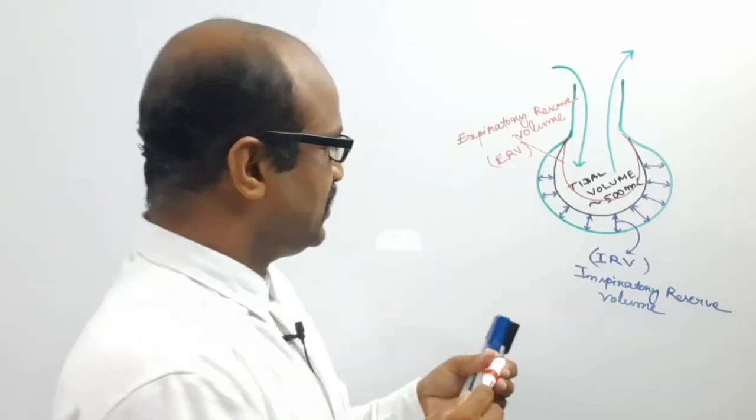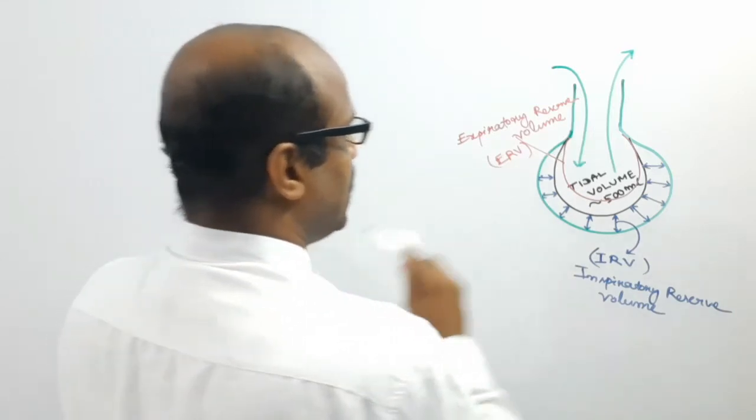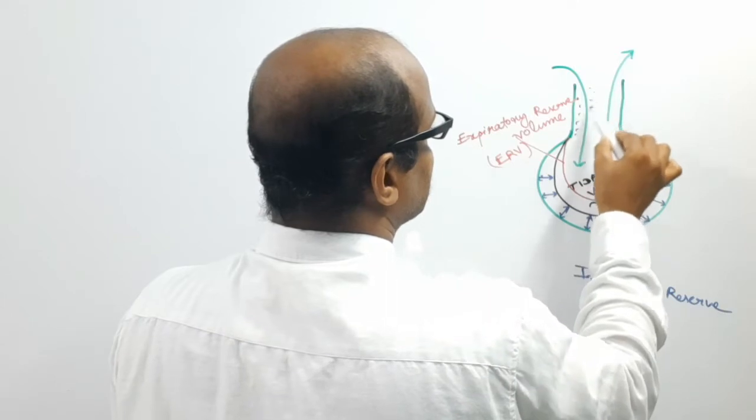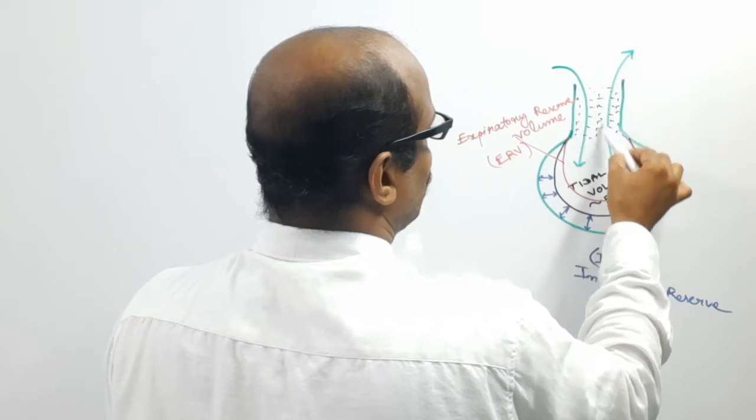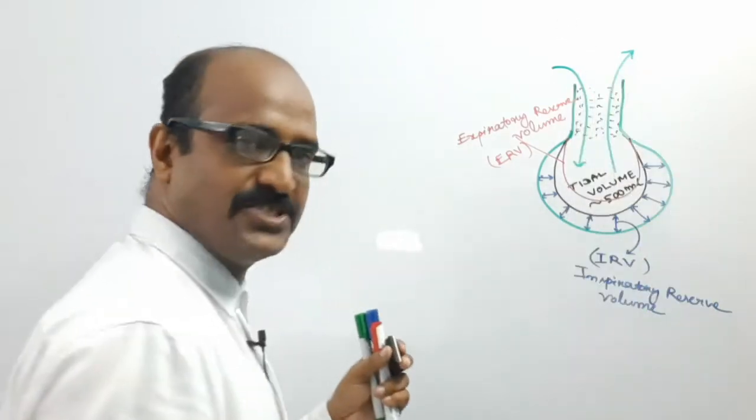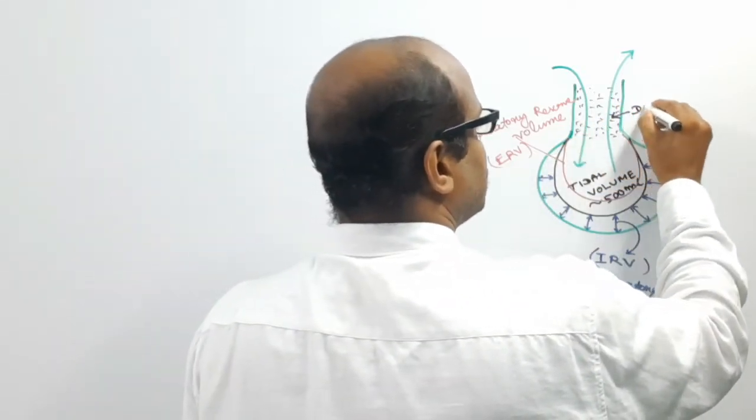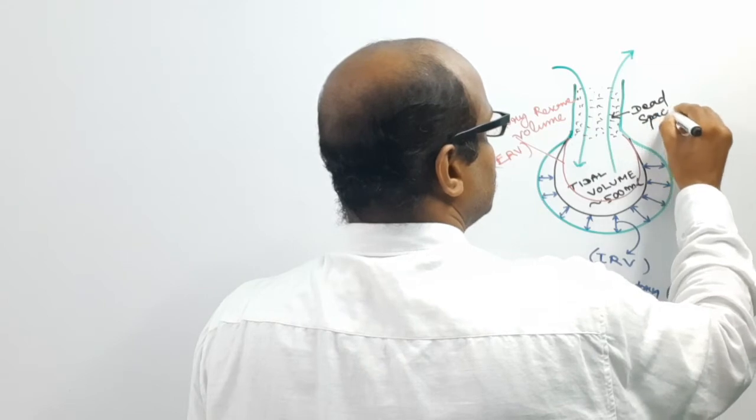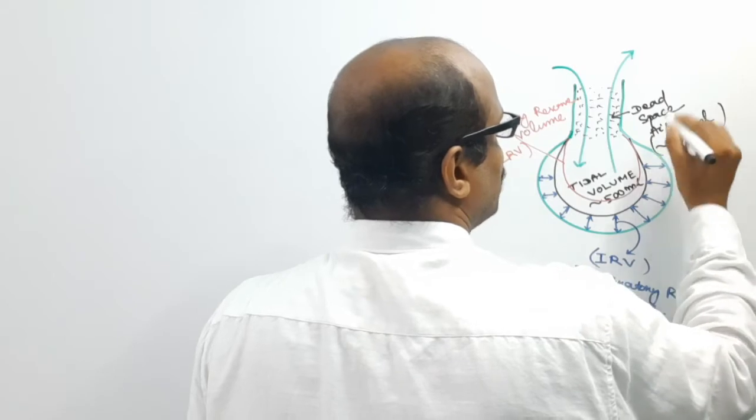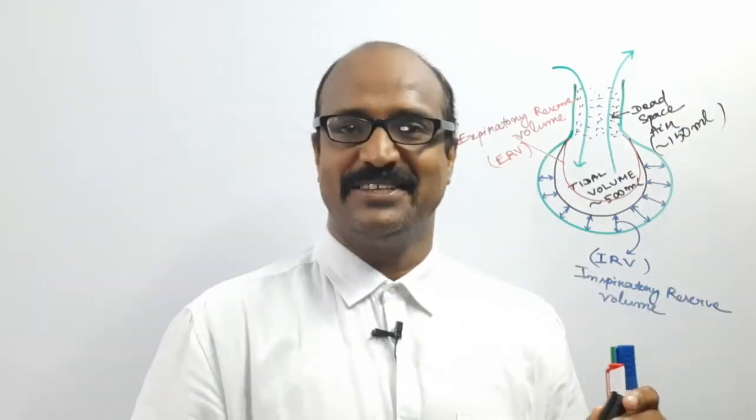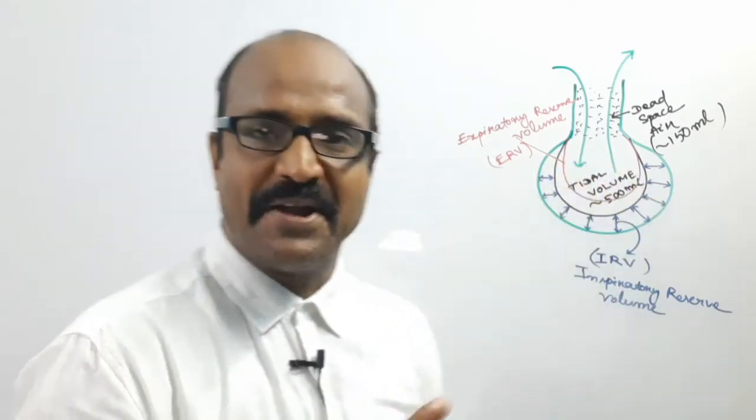So this is 1, 2, 3, and there is another parameter. Some amount of air is also present in the trachea and bronchi, which have no role in respiration. This is known as the dead space air, which is about 150 ml. We will discuss these parameters in a graph for better understanding.